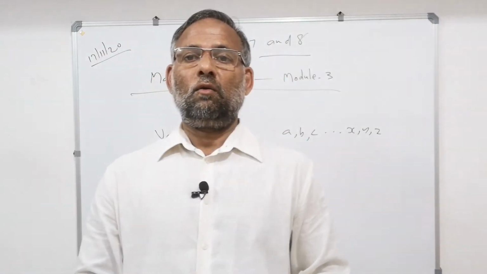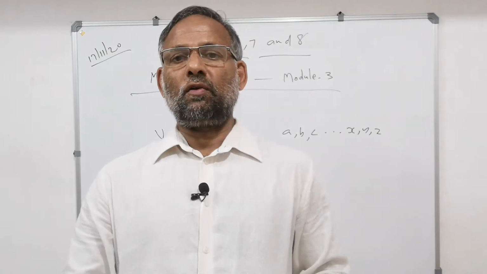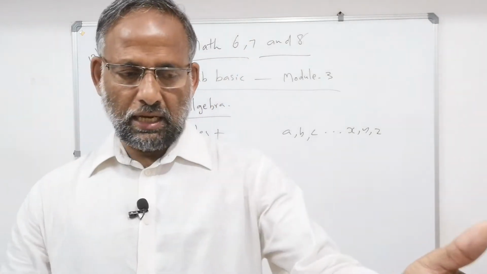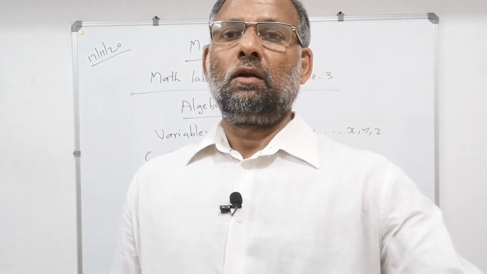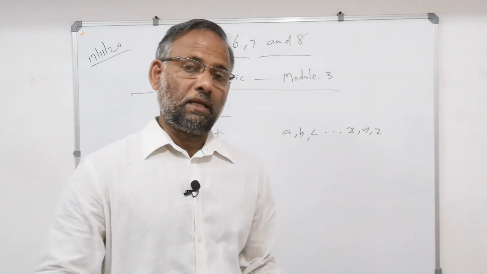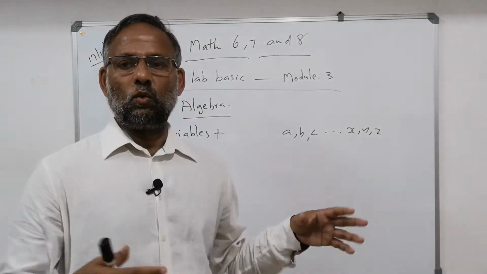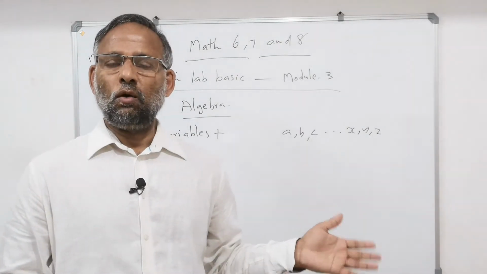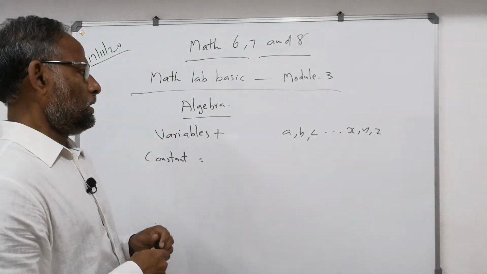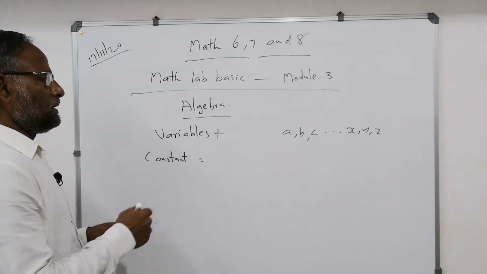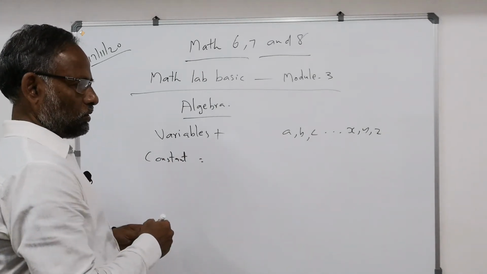It is like that only, variable. But I have 25 rupees, and she says, sir, I have 25 rupees. Both are the same. That is constant. Variable means it is varying. Constant is always constant. Now, algebra means variables also.